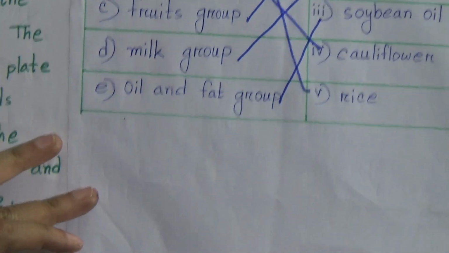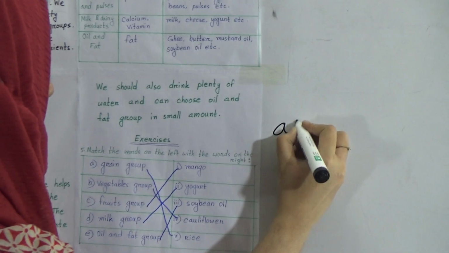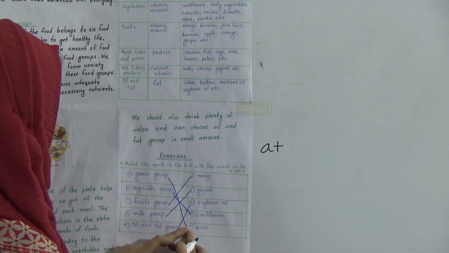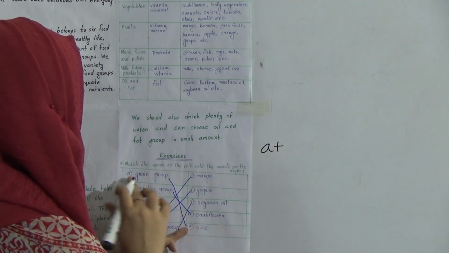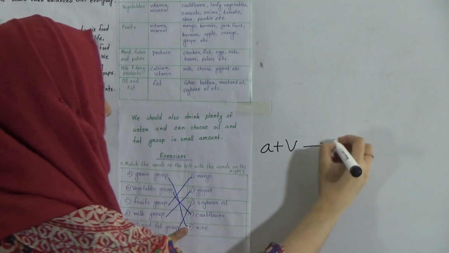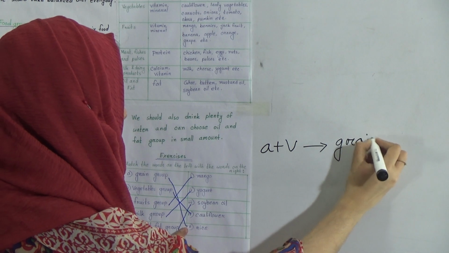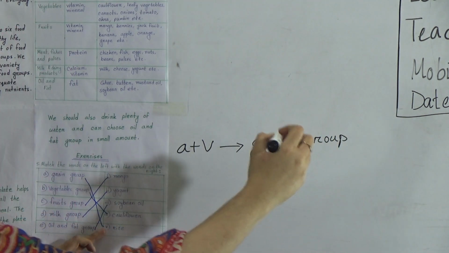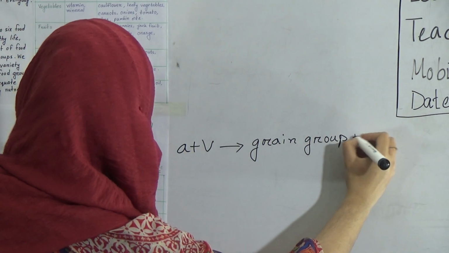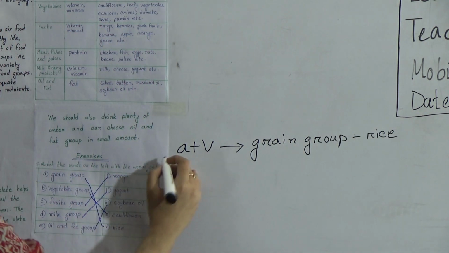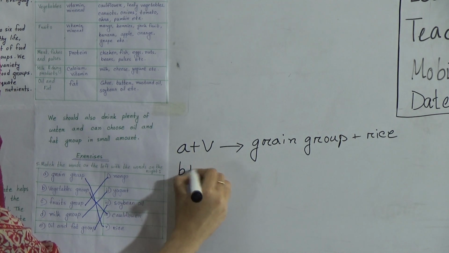Here is A number. At first, you will write A plus 5, because A number matches with this 5 number. And after that, you will write the words here, grain group, and then plus rice. In your exam you will write like this.